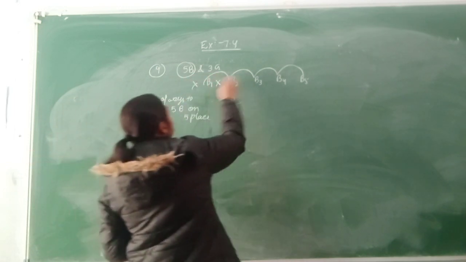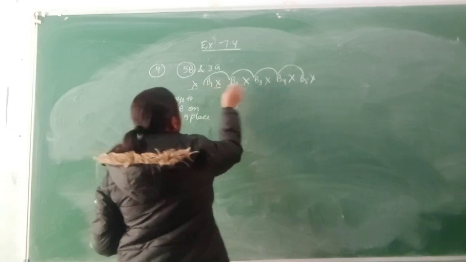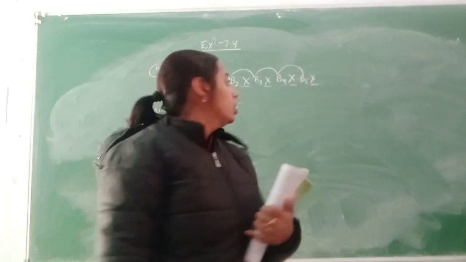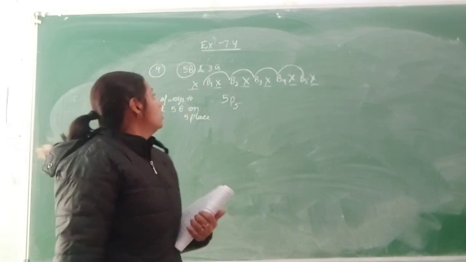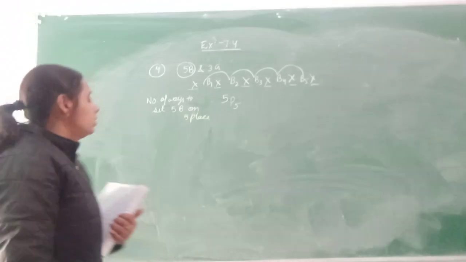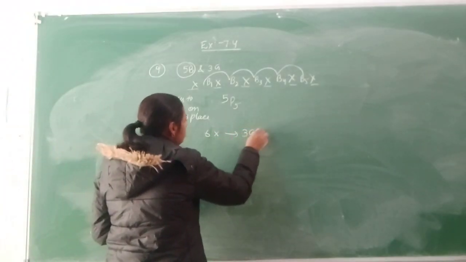And there are these crosses. How many crosses are there? 1, 2, 3, 4, 5, 6. On the 6 crosses I have to set the 3 girls. In the 6 cross places, there will be an arrangement of 3 girls.